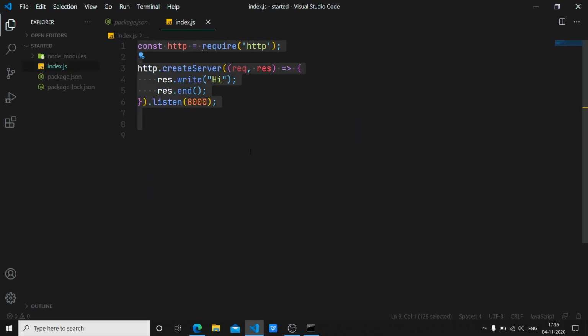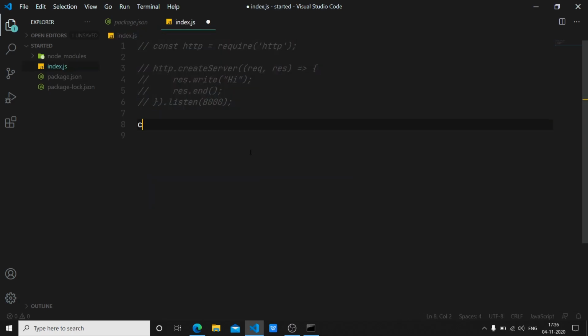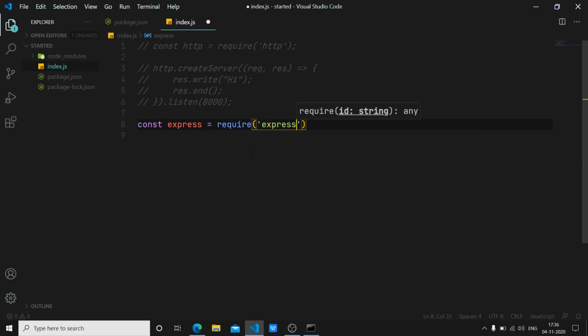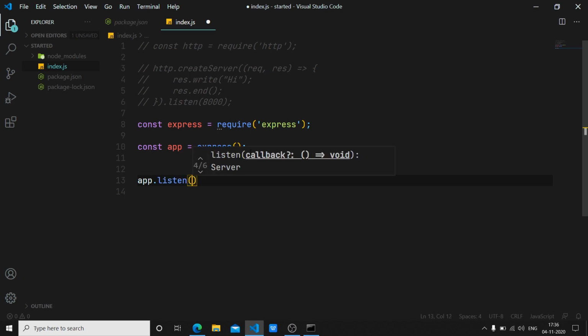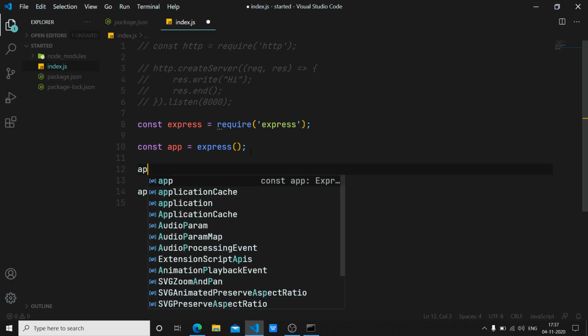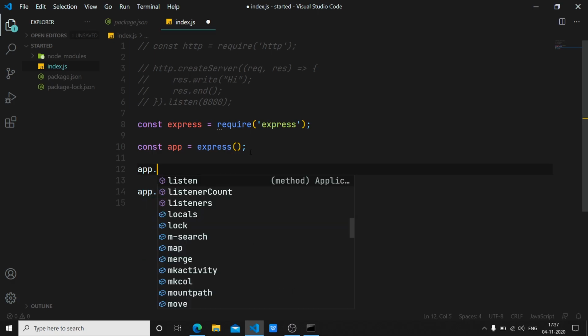So that's good. Now I will just take this entire code, I will comment it out, and let me show you how Express works. So I just want const express is equal to require express. Now we will create an app that will be an instance of Express. So our app will be express. So now our app can handle a lot of stuff. So first I will say that my app wants to listen to a port. I will hard code it as 8000, although this is not what we are going to do later. I'll show you how.